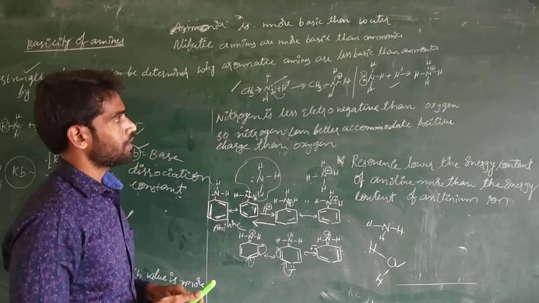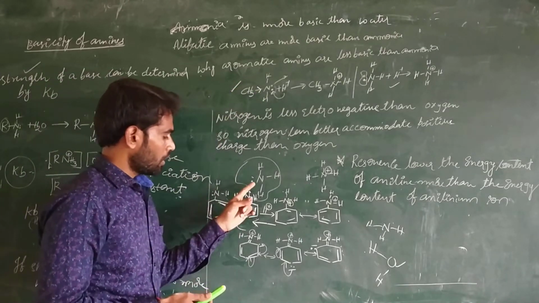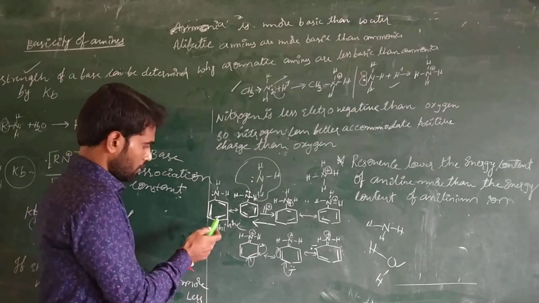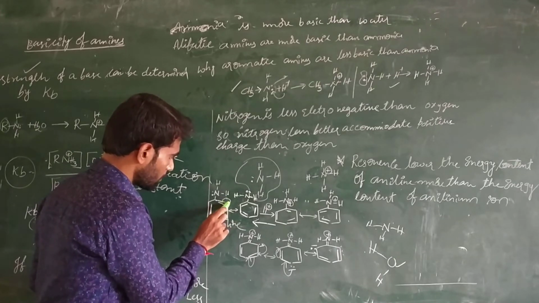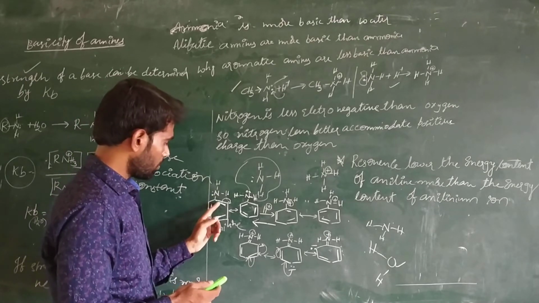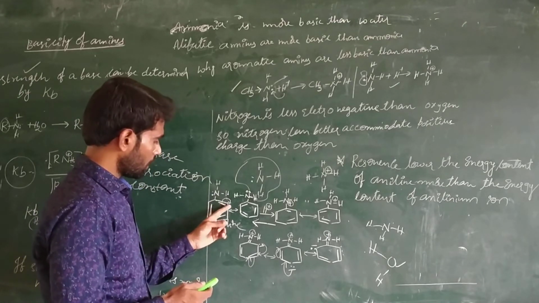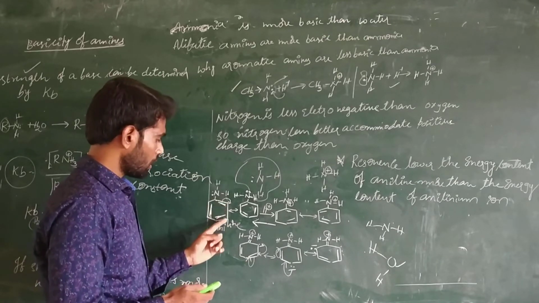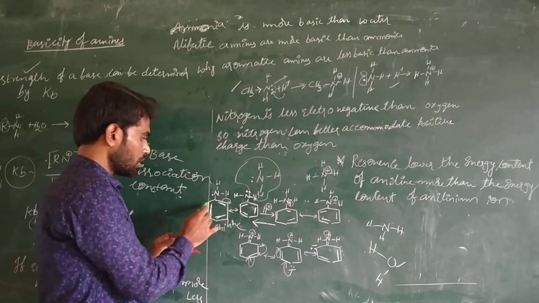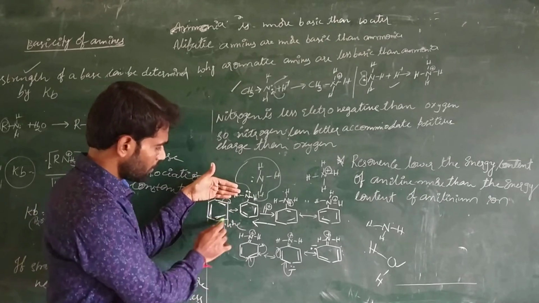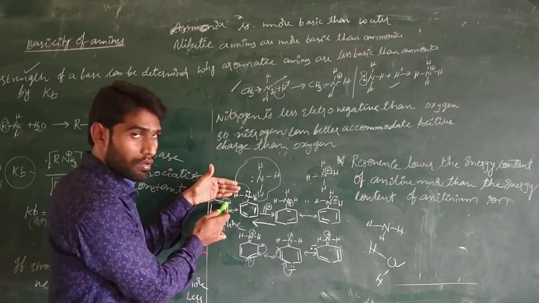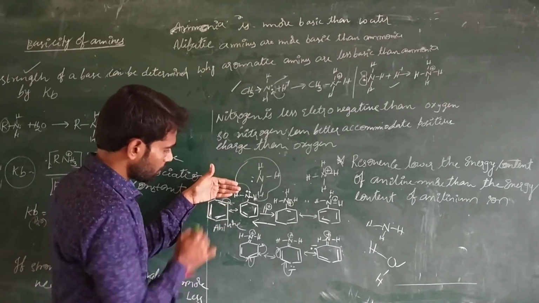Why are aromatic amines less basic than ammonia? In case of aromatic amine, this lone pair of electrons, and here these are the pi electrons. In benzene there is a resonance, and always the pi electrons are delocalized from one carbon atom to another carbon atom. All the carbon atoms are getting the octet, so the molecule is more stable, aromatically. So when these pi electrons are moving towards this carbon atom, this carbon is getting negative charge.